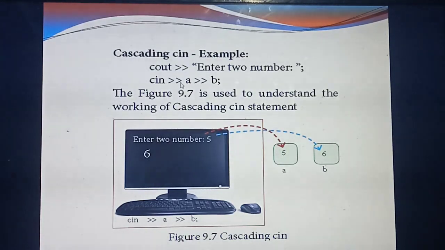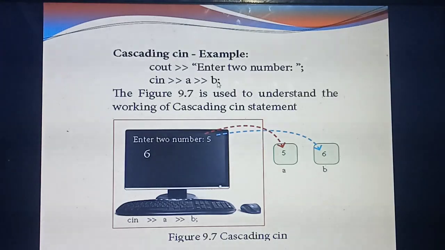So you are assuming A and B for 2 numbers. So cin, then this symbol, then A. Next symbol, B. Yesterday I studied the cascading operator. More than one time you are using this cin or this symbol in the same statement. This is called what? Cascading operator. Understand?